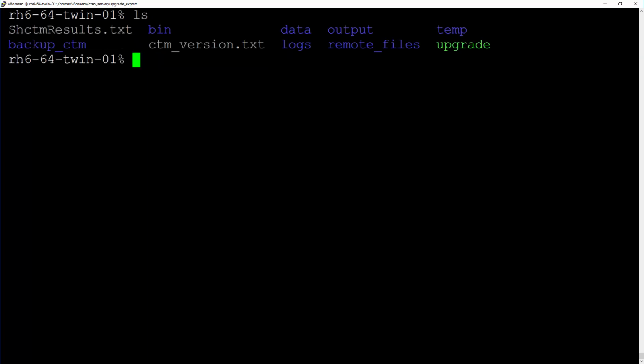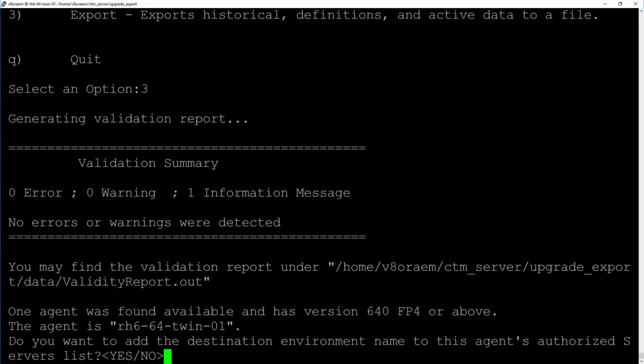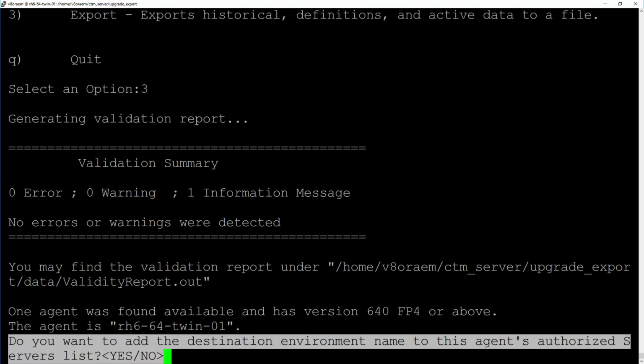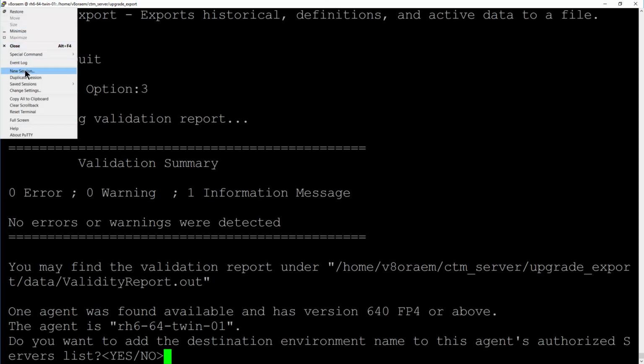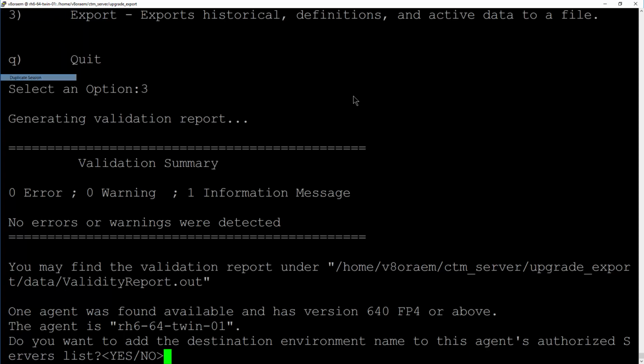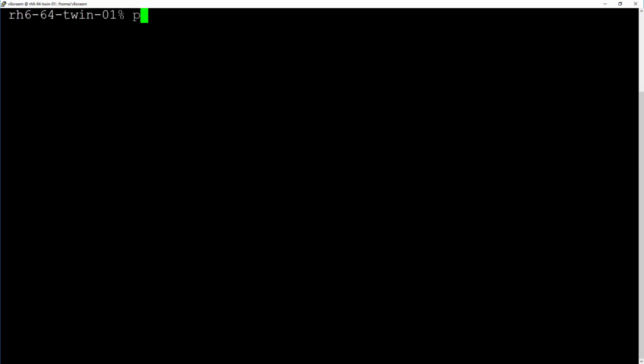We run the upgrade export and wait for a question prompt to appear. On the prompt, before answering no, navigate to the migration temp directory to verify if the output files agentlist.out and agentversion.out were created.